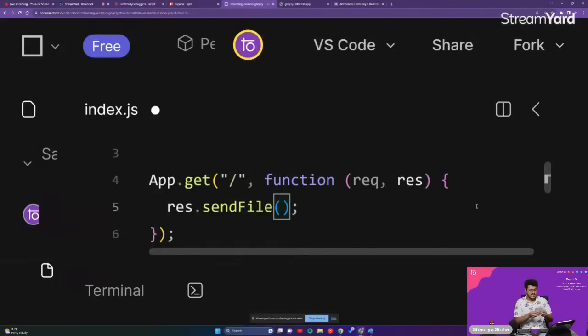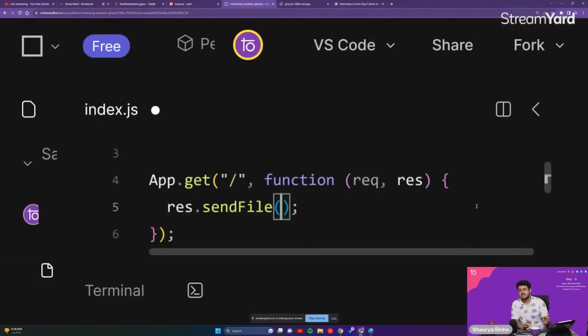Are you guys able to understand this, guys? We don't know exactly where our index.js file is present. The only thing that we know is that index.js, our JavaScript file, and index.html, our HTML file, are present inside the same folder. That is something that we do know. Our JavaScript file and our HTML file are present inside the same folder.